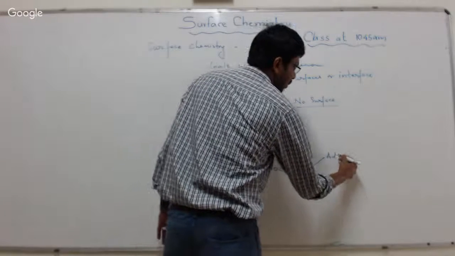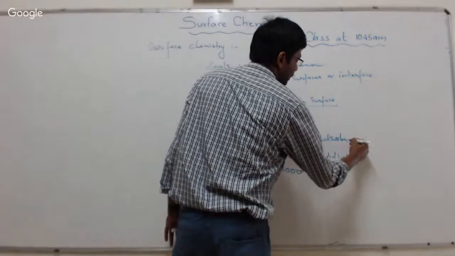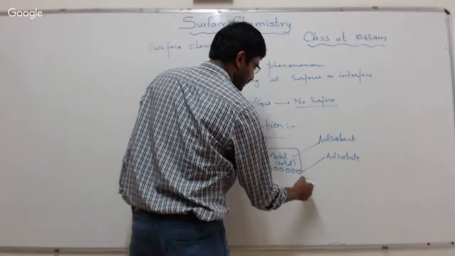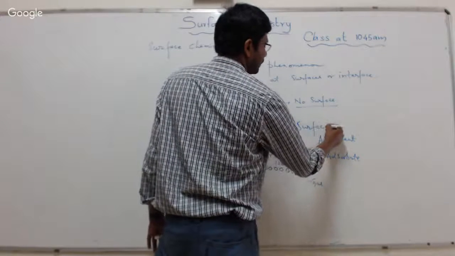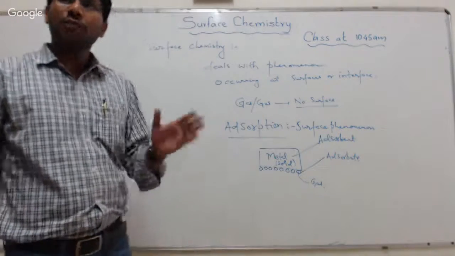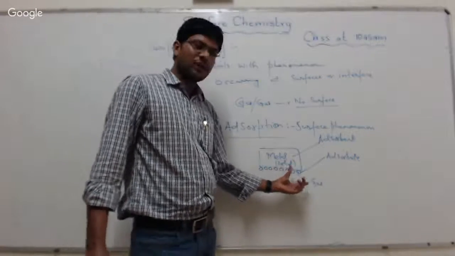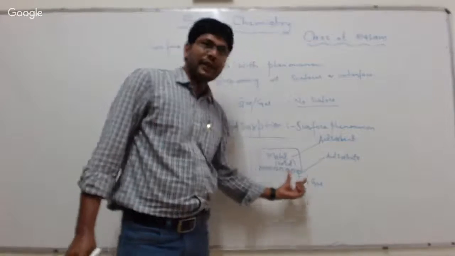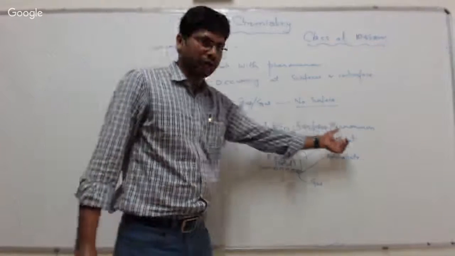So this is called adsorbate. Suppose this is a solid metal, and gases are getting adsorbed. So adsorption is a surface phenomenon. It is the accumulation of molecules on the surface rather than at the bulk. There will be more concentration of the molecules at the surface as compared to the bulk. The molecules which are getting adsorbed are called adsorbate, and the surface on which adsorption occurs is called adsorbent.